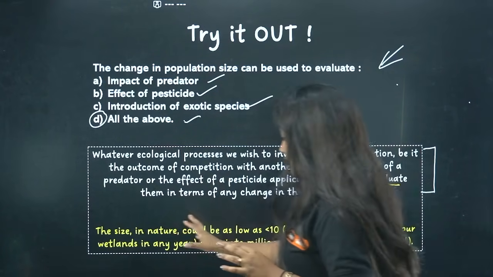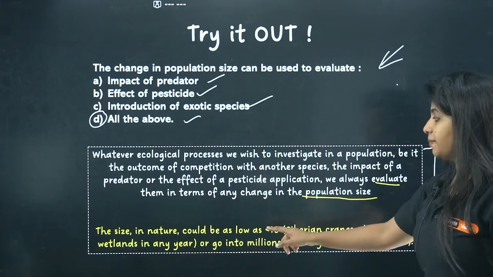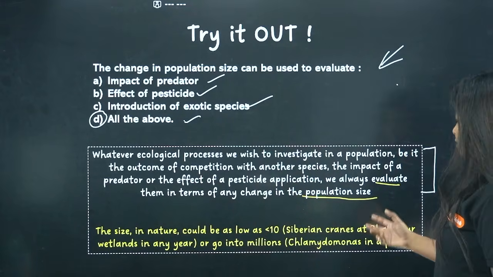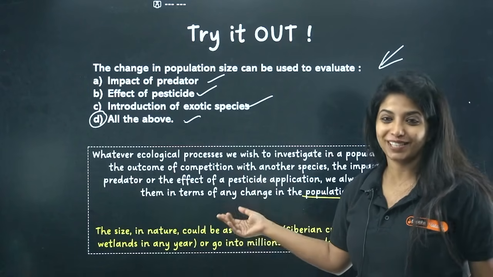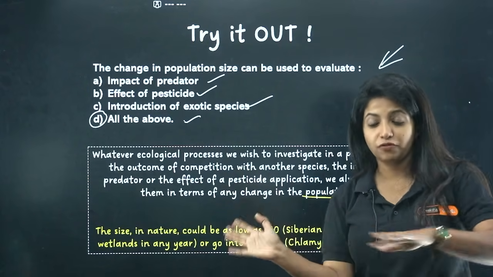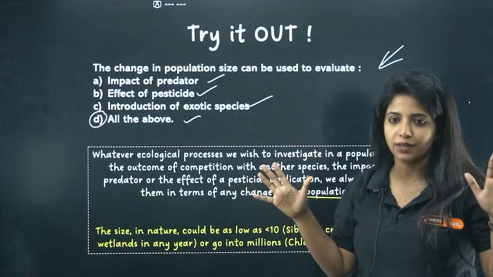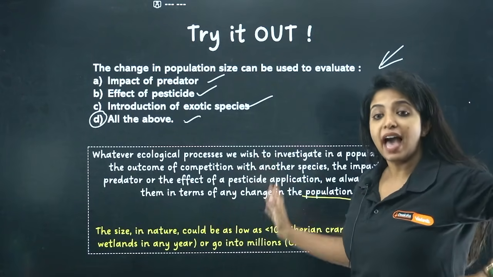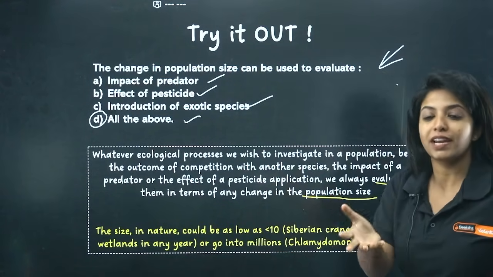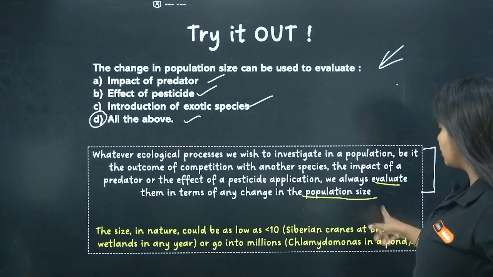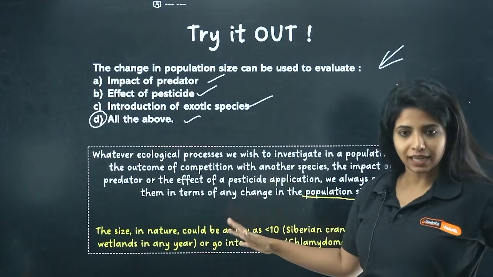Population size in nature could be as low as below 10, such as Siberian cranes at Bharatpur wetlands in any year. Please know this example is also given. We sometimes just forget this, so please have this understanding. Size can be as low as below 10 also, only below 10 organisms are there. This happens with Siberian cranes at Bharatpur wetlands in any year.